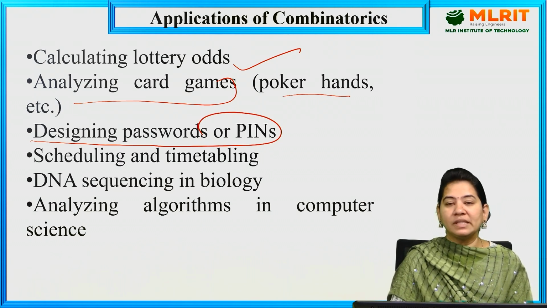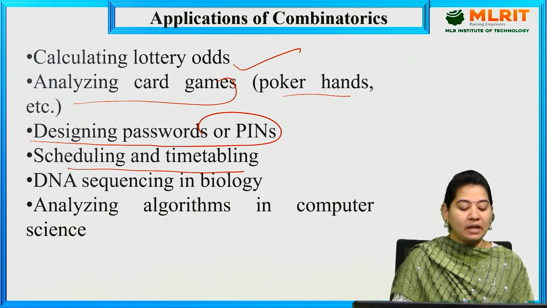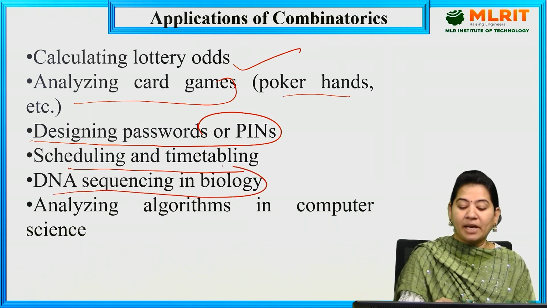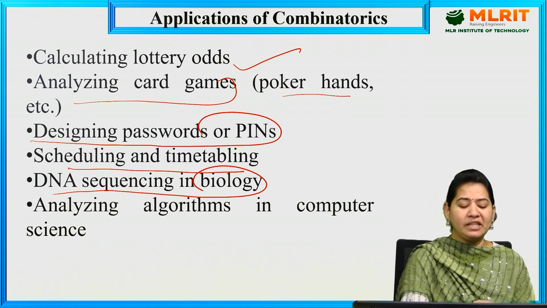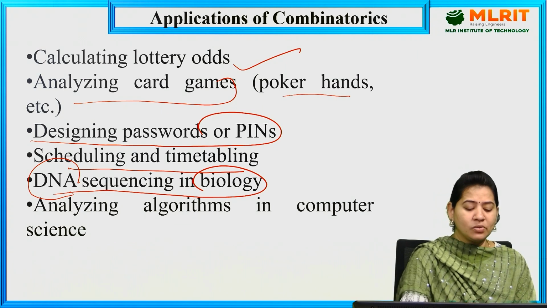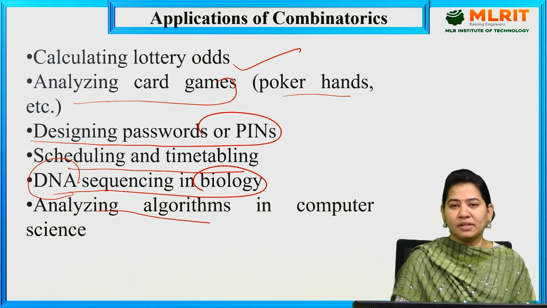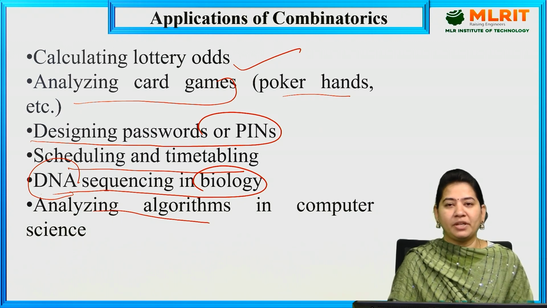If you want to design passwords, we use combinatorics. We also use it for scheduling and timetabling problems, and for DNA sequencing in biology and in the health sector. We also use combinatorics for analyzing algorithms in computer science.